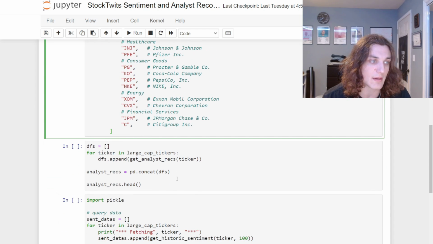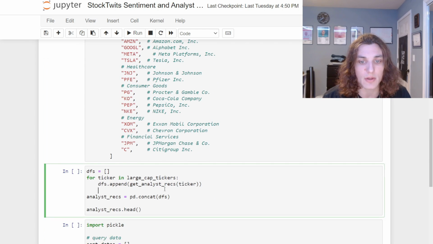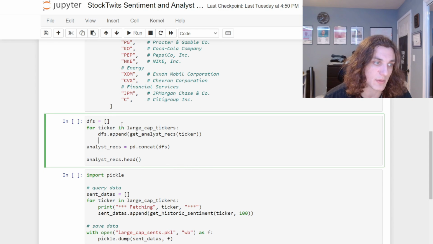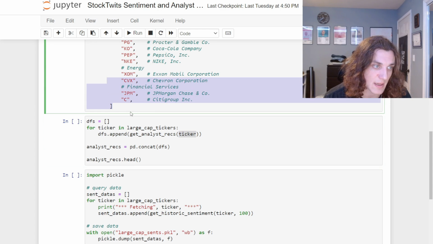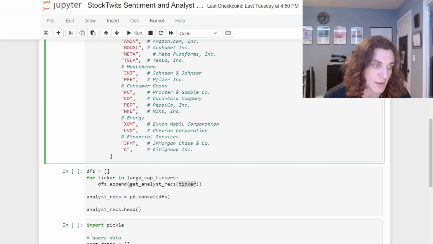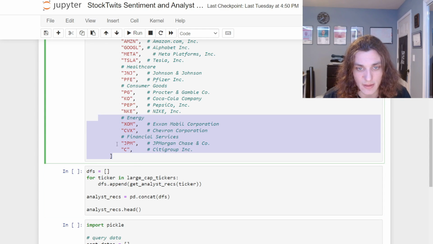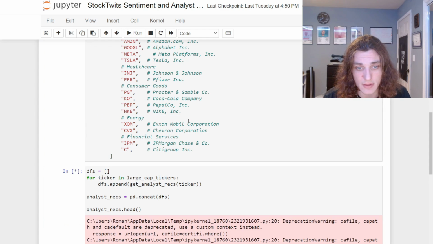So after I declare this set of large cap tickers, I'm going to use my getAnalystRecs function to construct a list of data frames. I'm going to do dfs.append getAnalystRecs for each ticker in this particular list. Essentially I'm saying, hey, Apple, get the analyst recs for Apple, take that data frame and append it to this list. I'm going to do that for every single ticker in this list. So I'll run this.